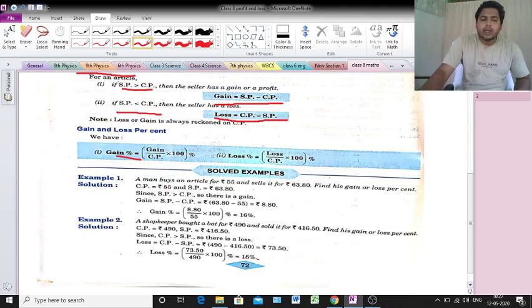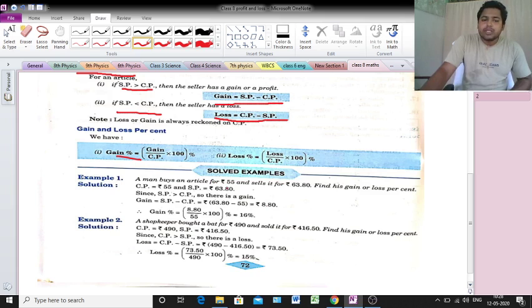These are the formulas we should learn. Now we'll discuss example 1. A man buys an article for rupees 55 and sells it for rupees 63.80. Find his gain or loss percent. When we do examples, at first read the question properly, whatever is given. Here SP is given and CP is also given.